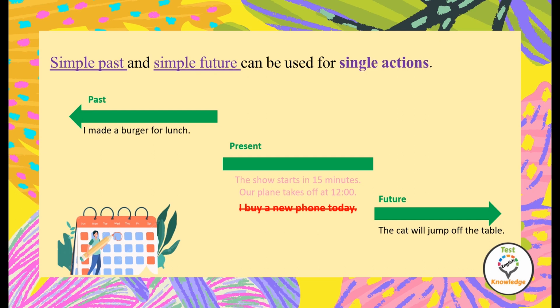A common mistake. I buy a new phone today. Can we use the present simple for a single action? No, not in this case. We only use the present simple for the plans that are not controlled by us. They are already scheduled.